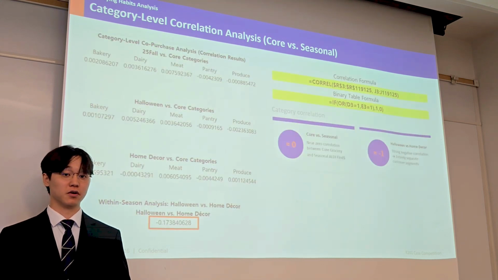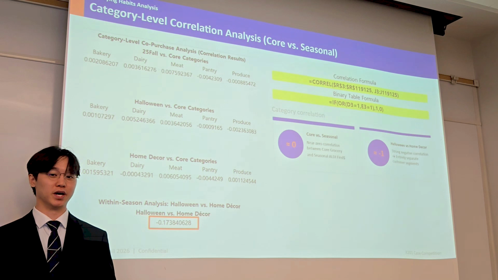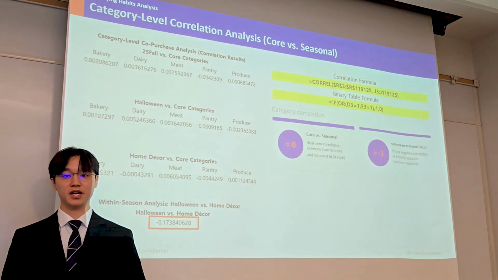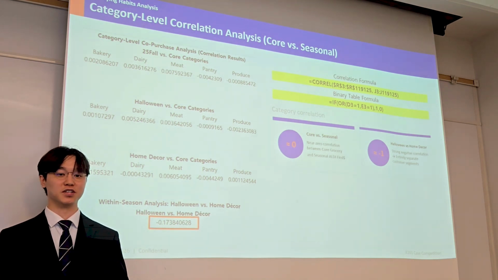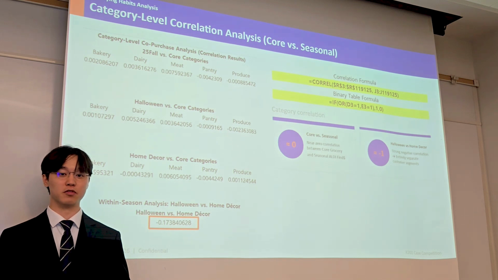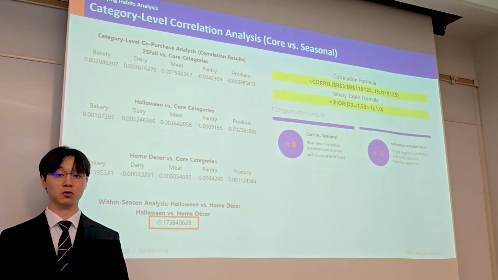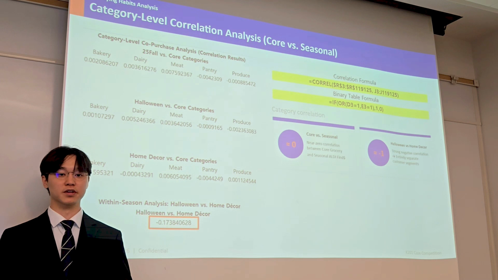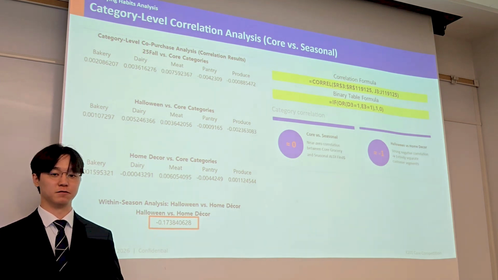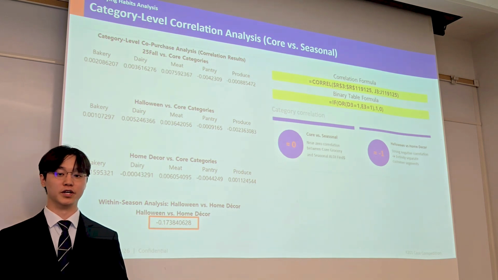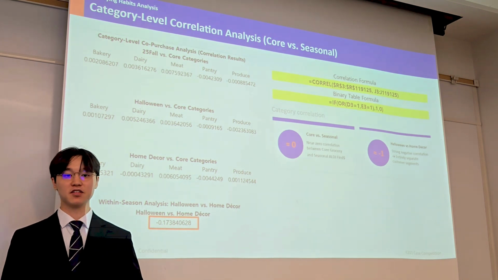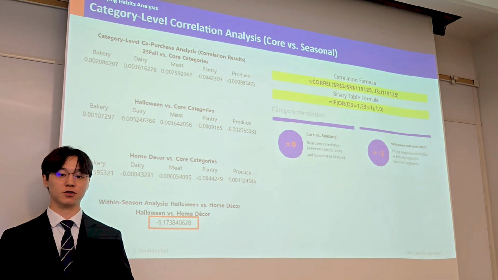At the category level, the correlation was close to 0, around 0.007, indicating that Aldi Finds purchases are not strongly associated with regular grocery purchases at all. In addition, we found a negative correlation of approximately negative 0.17 between Halloween and home decor, suggesting that these two seasonal categories serve distinct customer segments.